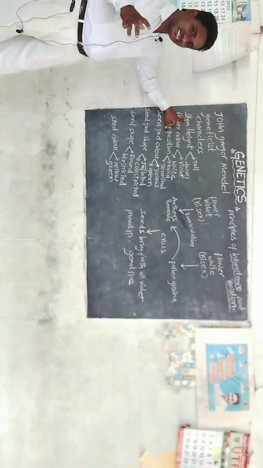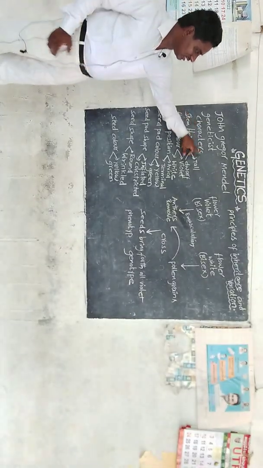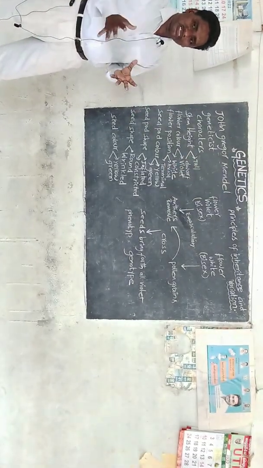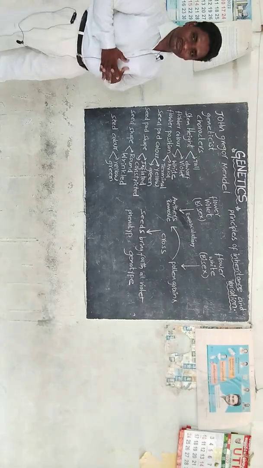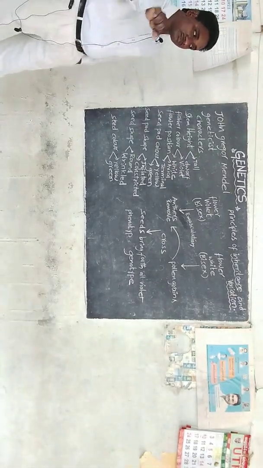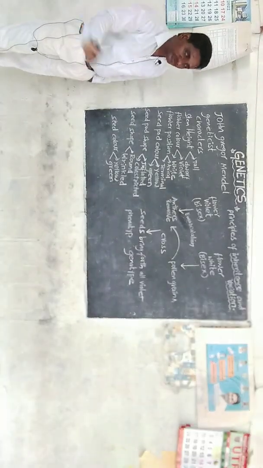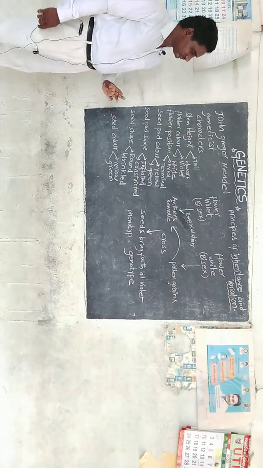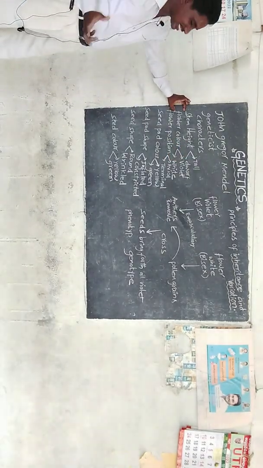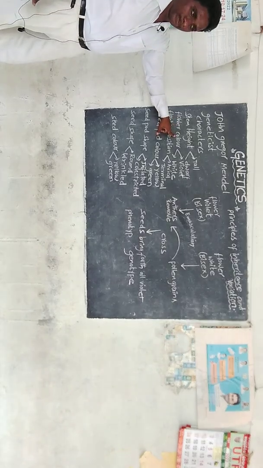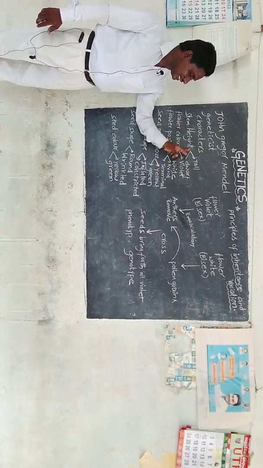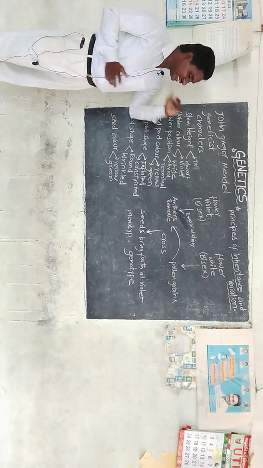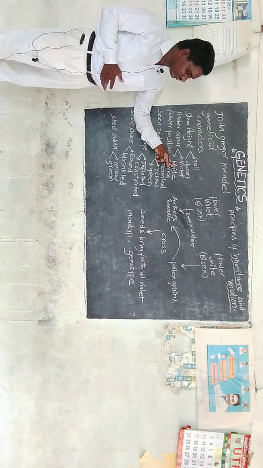Mostly he did research on peas: the tallness of the plant, the dwarfness of the plant. Why are all plants not tall or not dwarf? That means there is some hidden character responsible for the tallness or dwarfness of the plant. The second character he described is flower color. Most flowers are violet, the remaining flowers are white. Why are all flowers not violet? Why are all flowers not white?